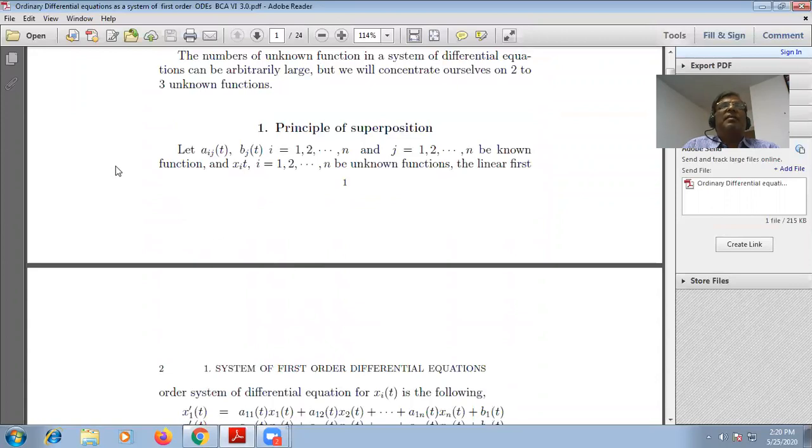Now in this system of first order ordinary differential equations, there is a principle of superposition. Superposition means overlapping. In the case of sound, you have listened: if I am singing and you are also singing, then there may be superposition of waves.